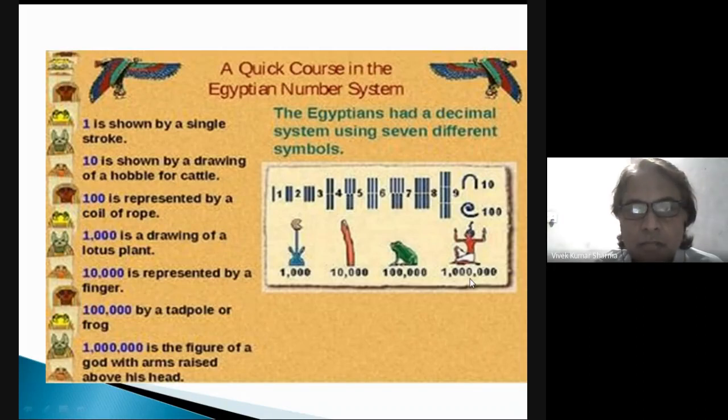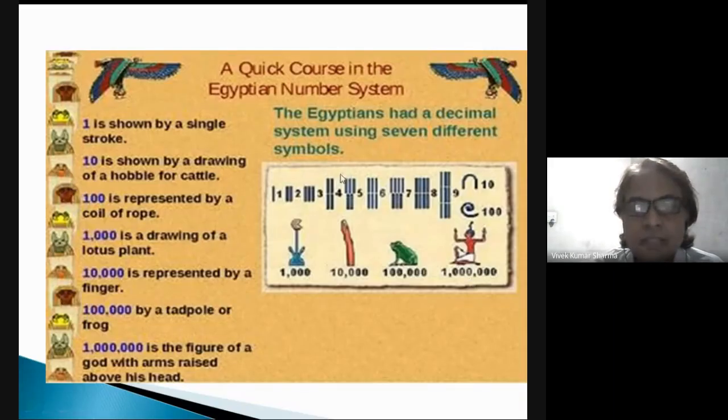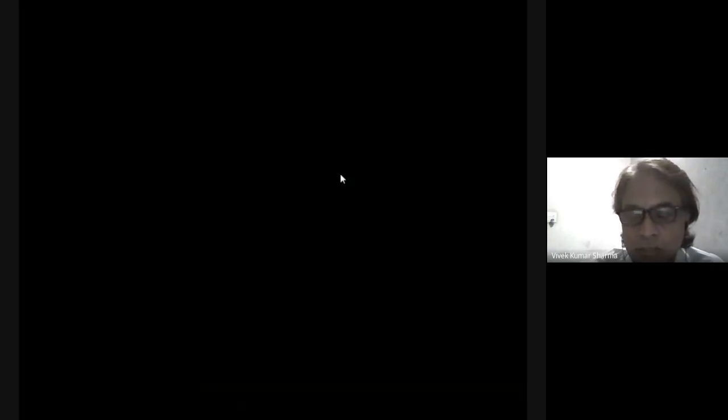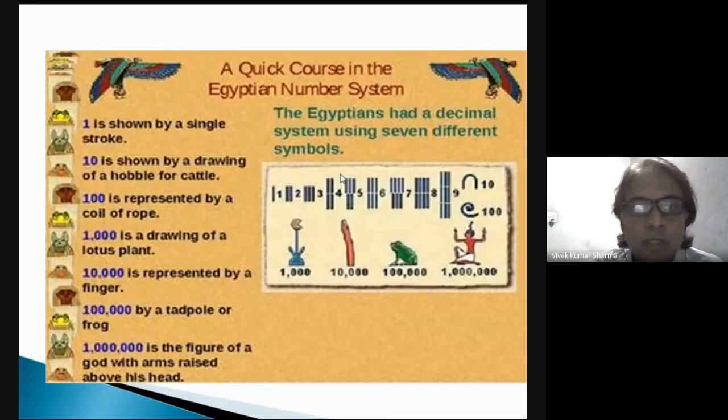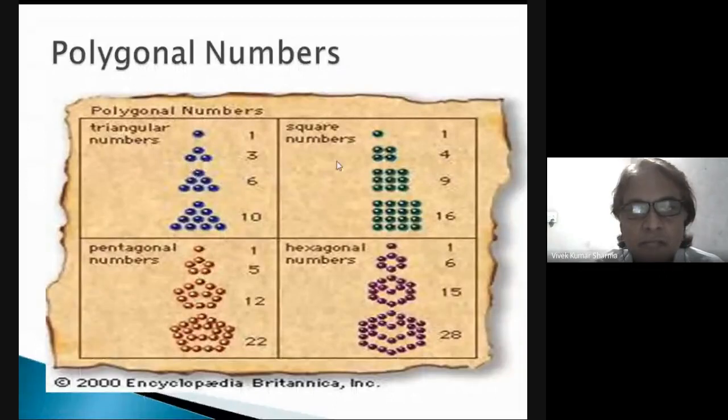Similarly, in the Inca or Maya civilizations, they used knots for counting numbers. Some used polygonal arrangements like triangular numbers, square numbers, pentagonal numbers, and hexagonal numbers. So in ancient times, they used different methods for counting.